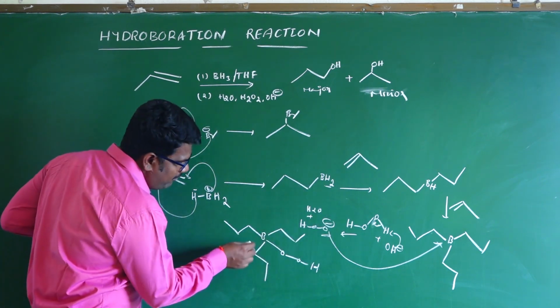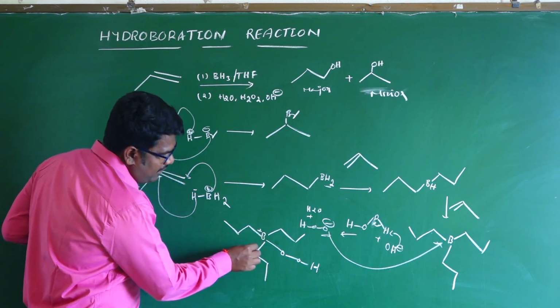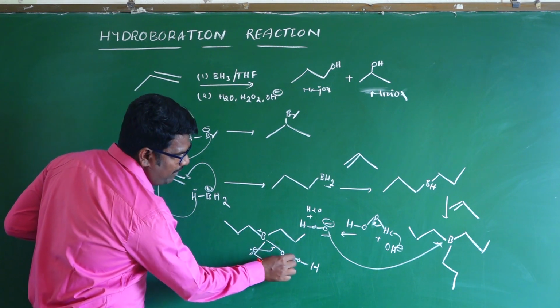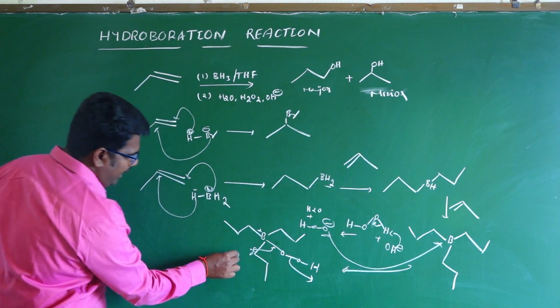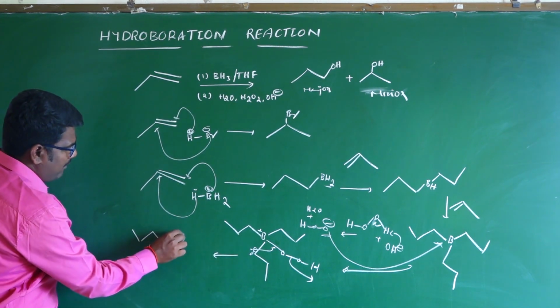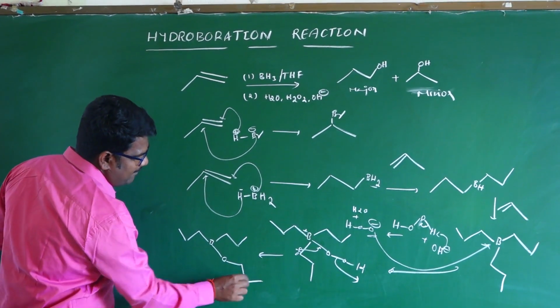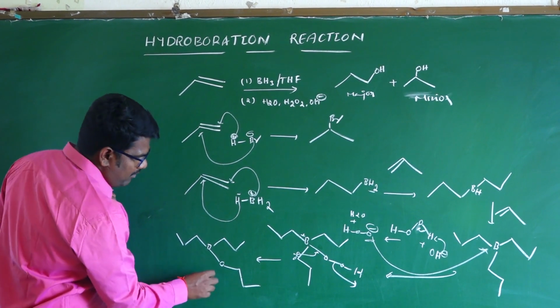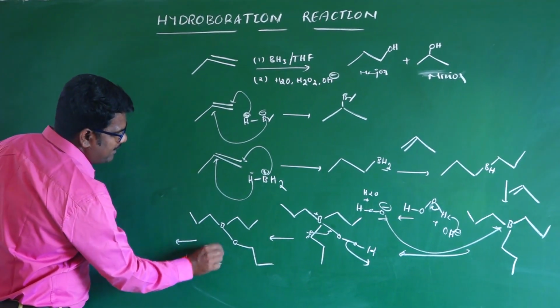In this mechanism, boron carries a positive charge and the oxygen carries a partial negative charge, so this will attack and automatically this becomes the leaving group. Again trialkylborane is formed, now with oxygen. Again this will be attacked by OH minus.